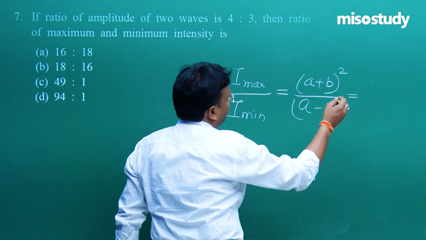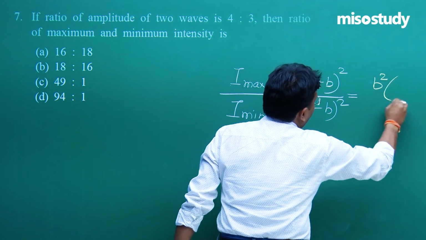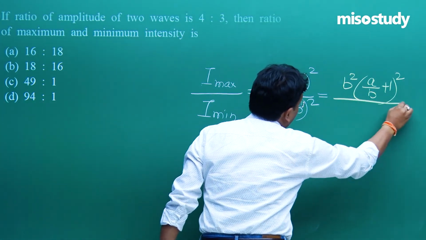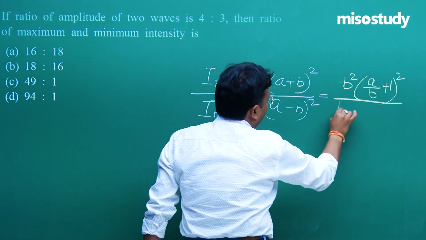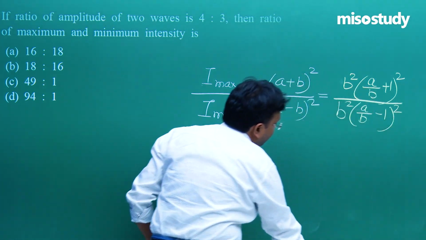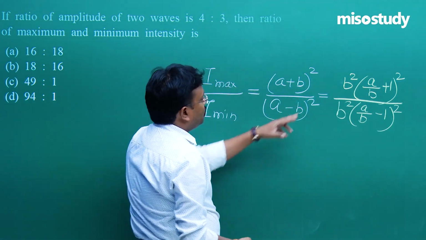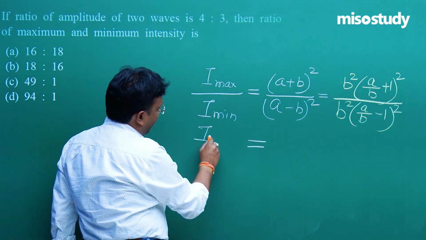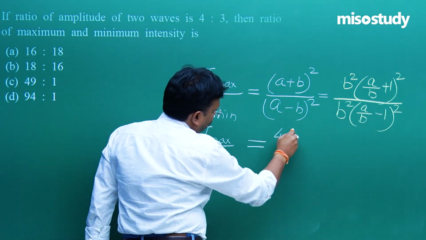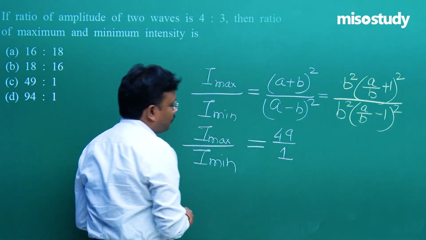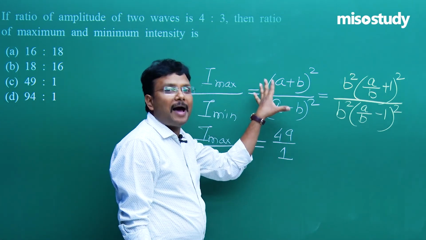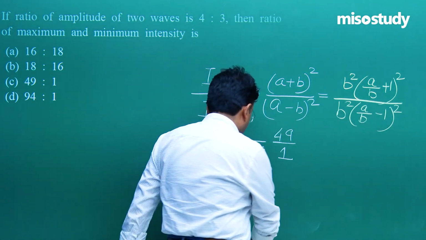You can solve by putting the values, or the best approach is to write it this way. B square (A by B plus 1) whole square upon B square (A by B minus 1) whole square. Simply put the values of the A by B ratio, and you will get I max upon I min as 49/1. So the question is simply based upon the formula of maximum and minimum intensity.